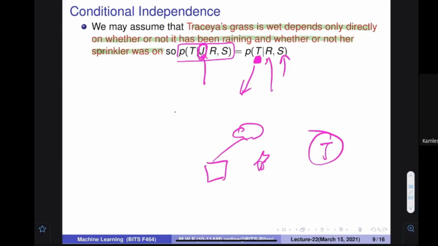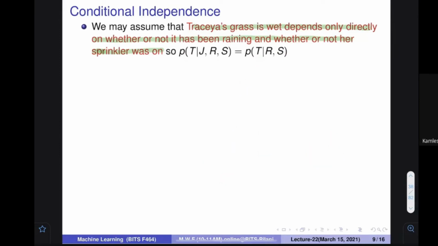Okay. Everybody, are you with me? That what I told you? Yes, I need yes, at least a few yes, then only I will go forward. Very interesting line. If you want to find out whether Teresa's grass is wet or not, it is dependent upon rain and sprinkler only. It does not depend upon the J. Yes?